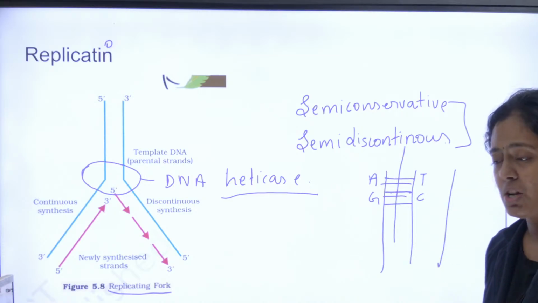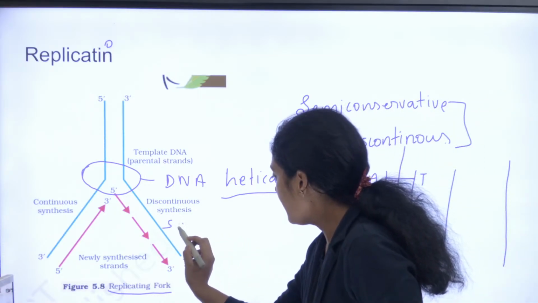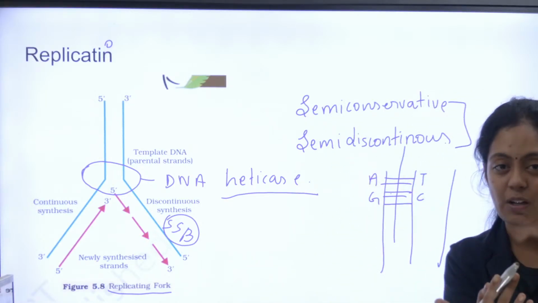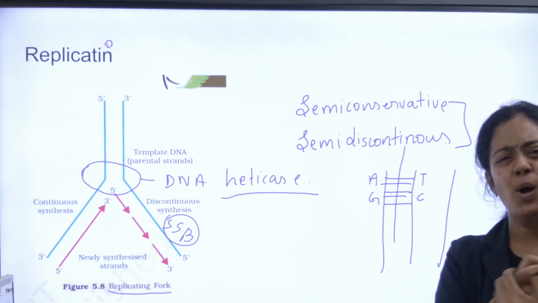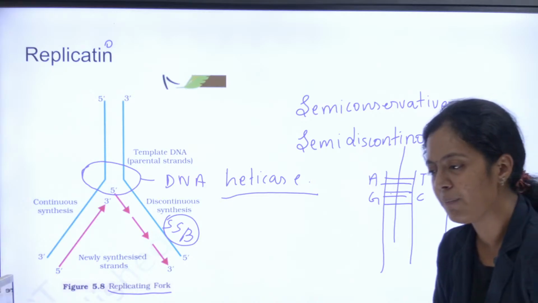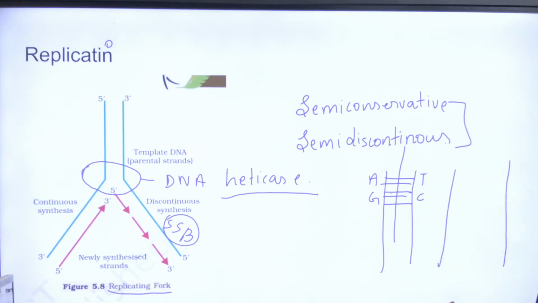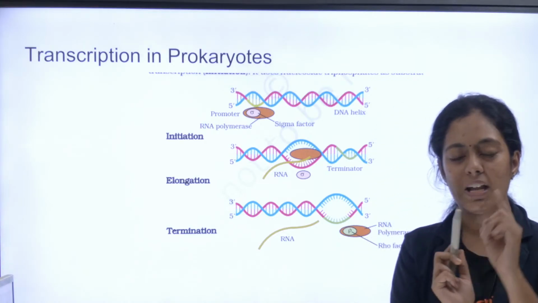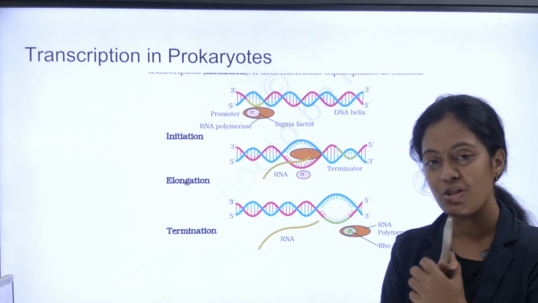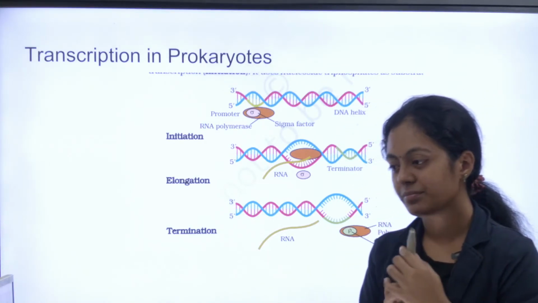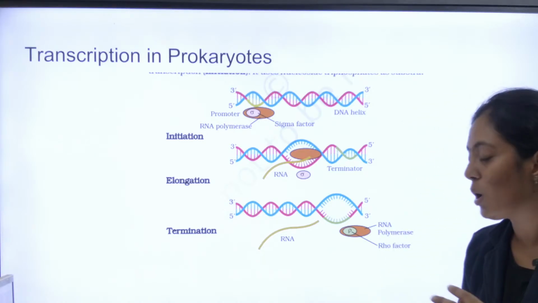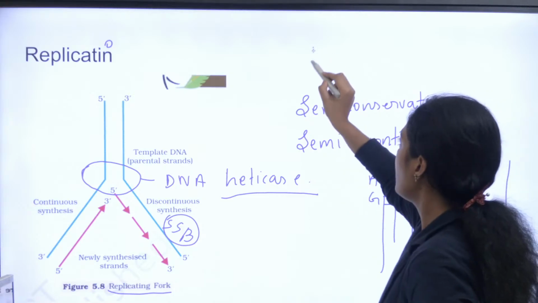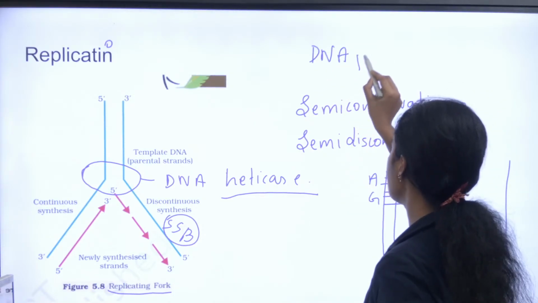You should also mention SSB protein, single strand binding protein, which prevents the rewinding of the helix. And which is the important enzyme involved in DNA replication? Can anyone tell me the most important enzyme, the hero of DNA replication? Yes, who is the hero of DNA replication? It is your DNA polymerase.